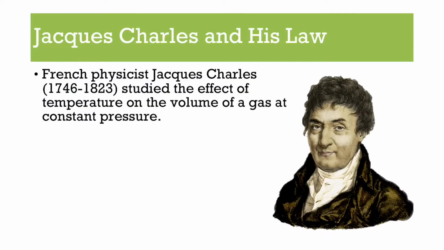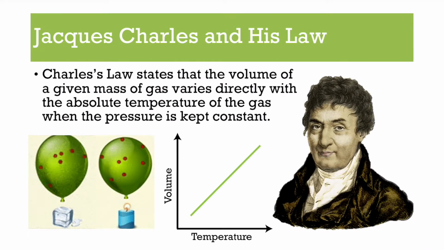So this dude, his name is Jacques Charles, a French chemist and physicist, and he is known for studying the effect of temperature and volume on a gas at constant pressure. So Boyle's law kept temperature constant. Charles is like, yo, we're going to keep pressure constant and just look at volume and temperature. So that is what he's known for, but let's get into this in more detail.